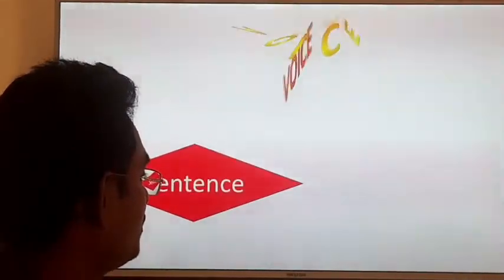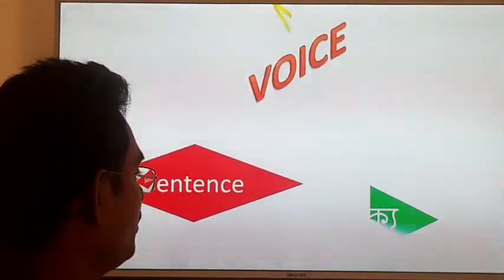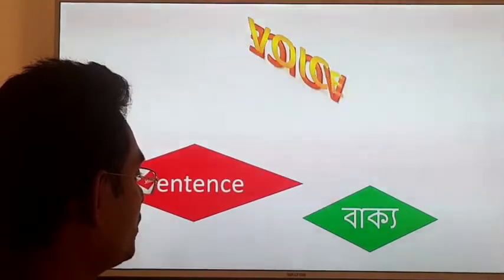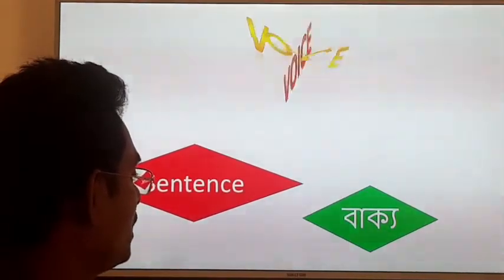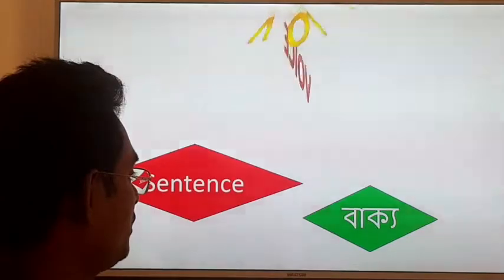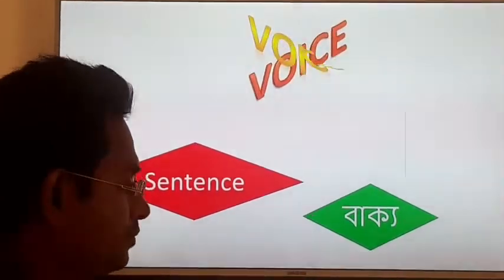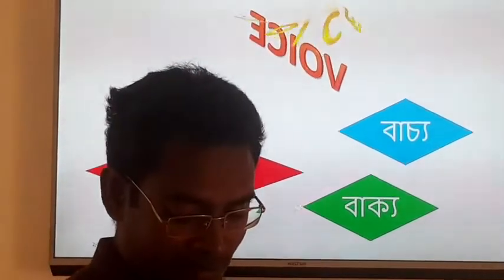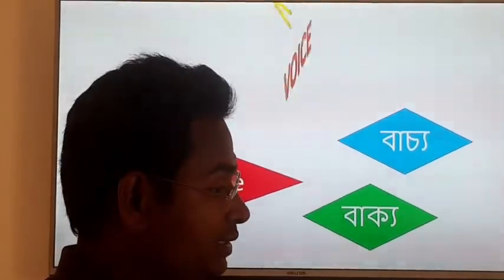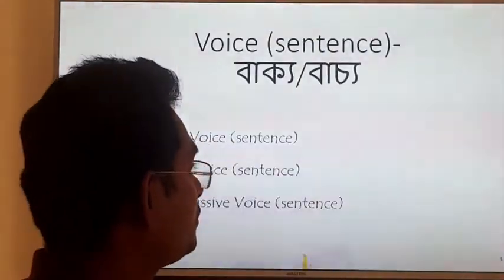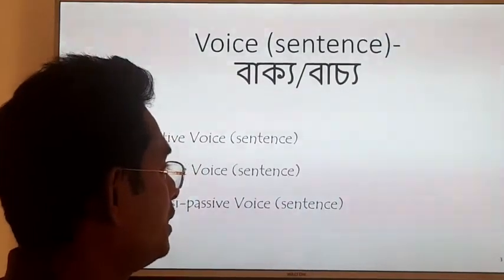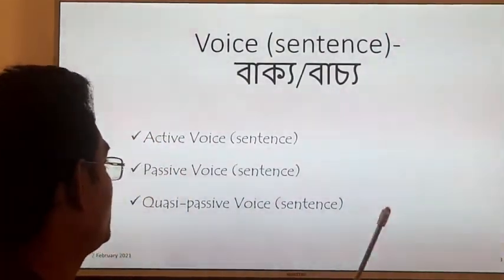Sentence pattern. In Bengali, বাক্য. According to Bangla grammar, we call voice বাচ্য. Clear? So let's start. I have already talked about this.